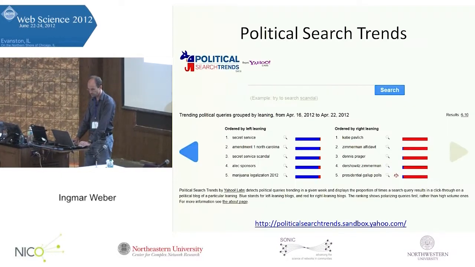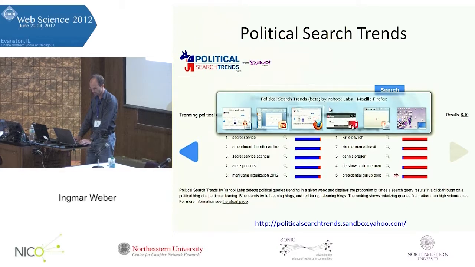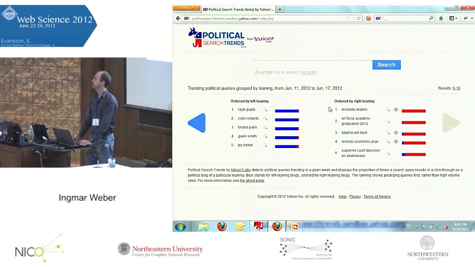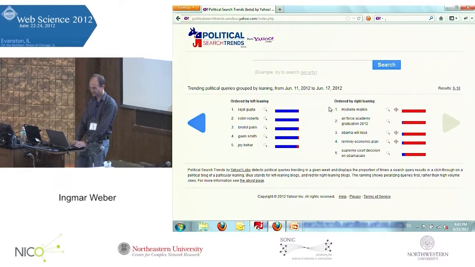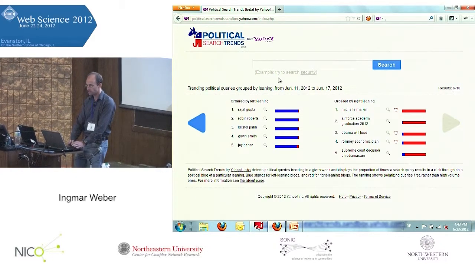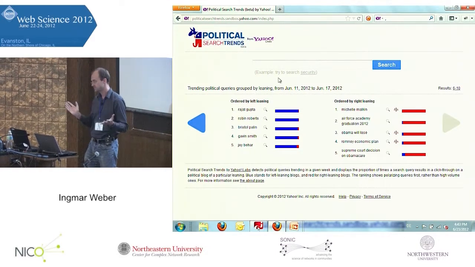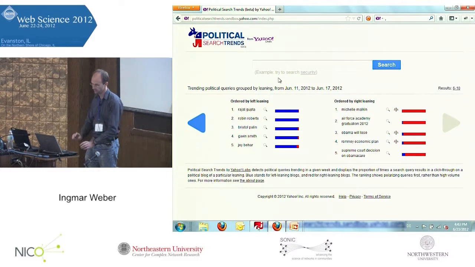Actually, I want to start by showing you a demo that we built. This is a live demo. It's a public demo. You're invited to play with it, maybe after my talk, just in case something happens. Here what we're trying to do is show trending queries in a week. That's nothing new. But we're trying to assign a leaning to them. We're trying to show what's trending on the left, what's trending to the right in a given week.